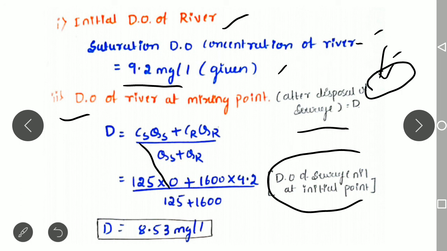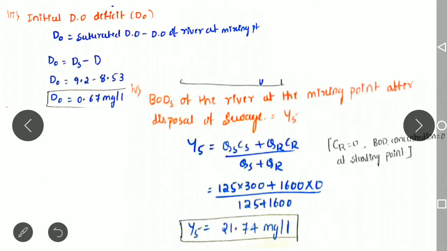The concentration of DO of the river, CR, is 9.2 here, that you need to substitute, and QR is the rate of flow of the river, 1600, and the rate of flow of sewage is 125 here. Just substitute and simplify, and we will obtain the DO of the river at the mix. As I explained in the previous problem, in order to calculate the critical DO deficit, we need some quantities, so we need to determine all these parameters.